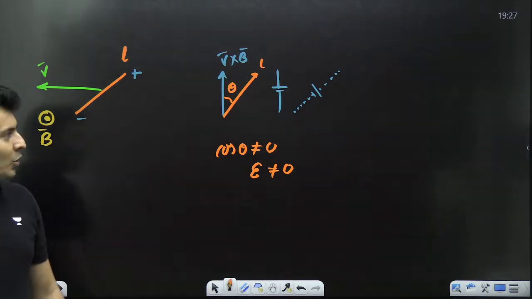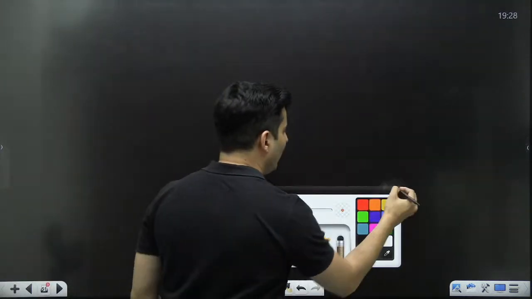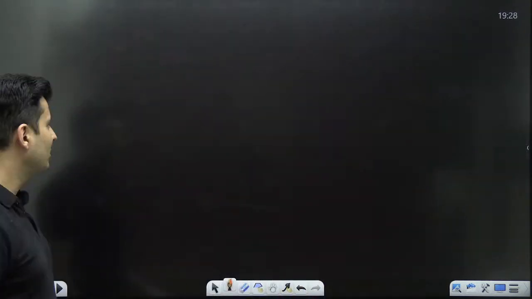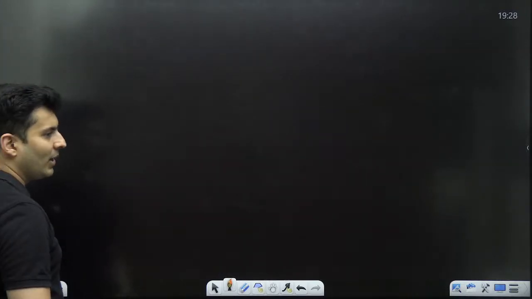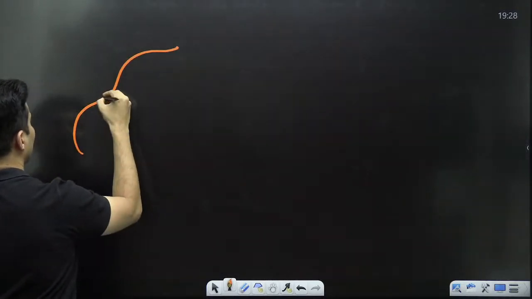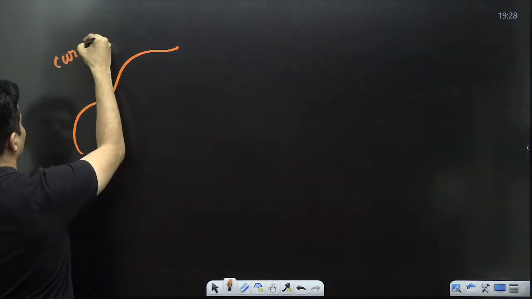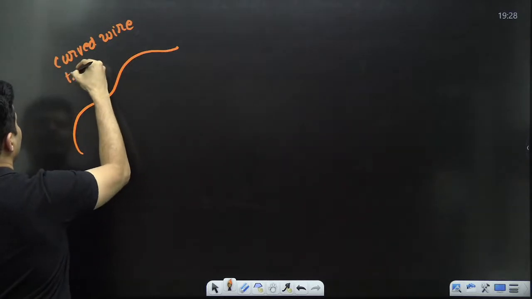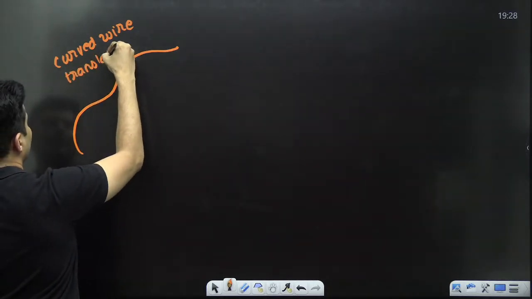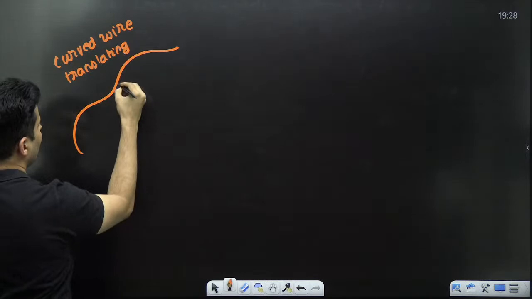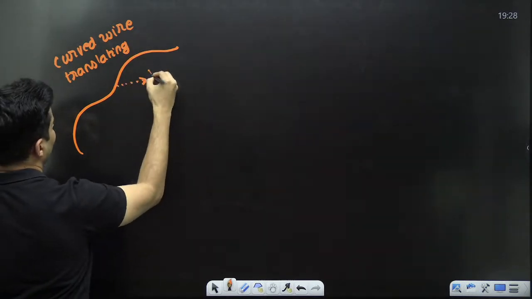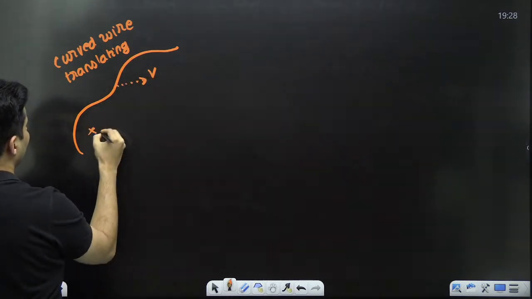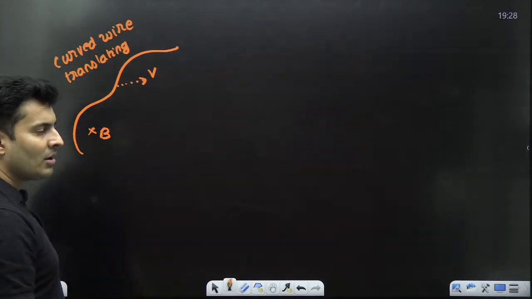Let's move ahead to some more properties. Now, imagine a situation where you don't have a straight wire, but instead you have a curved wire. This is a curved wire which is translating. Maybe it is moving with some speed like this. Maybe there is some magnetic field like this.